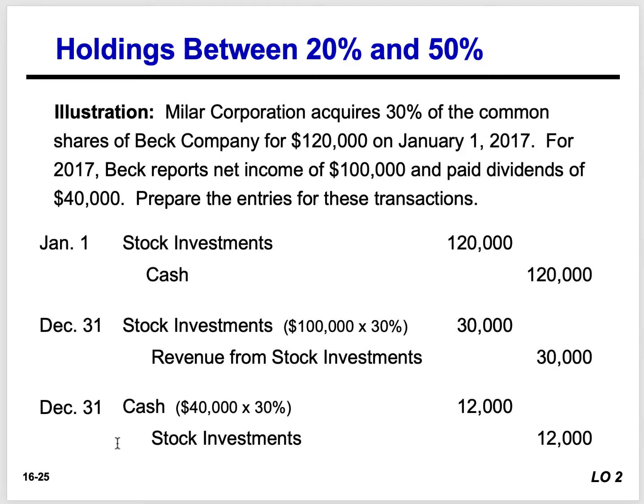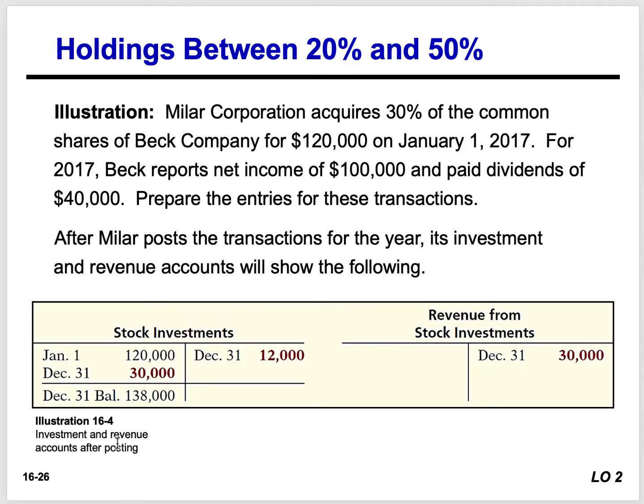On December 31st, they also paid dividends throughout the year. The total was $40,000, and we're getting 30% of that total dividend they paid. $40,000 times 30% gives us $12,000. So we credit stock investment $12,000 to show that they paid us cash, so the value of our ownership is impacted and goes down.